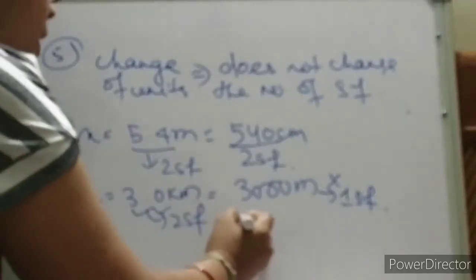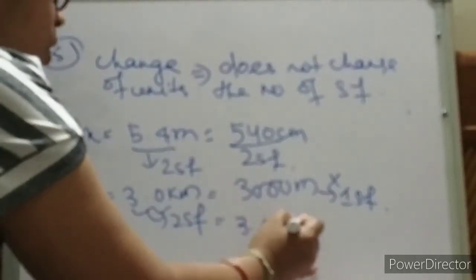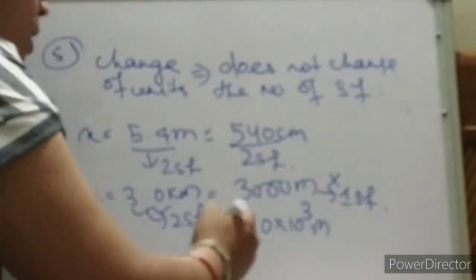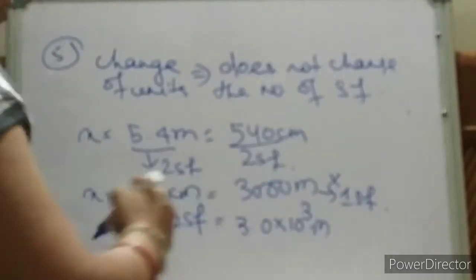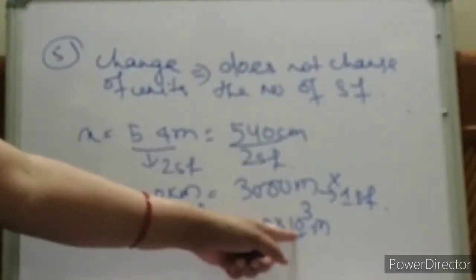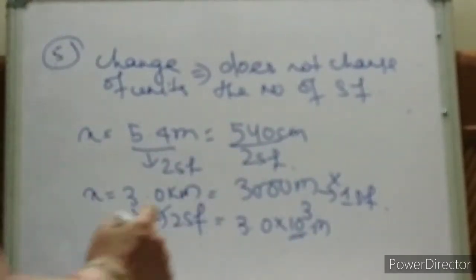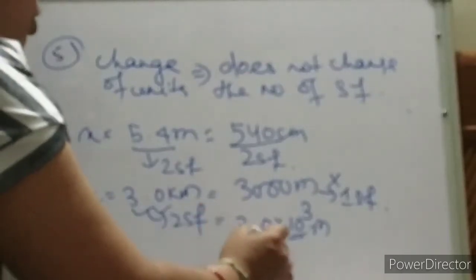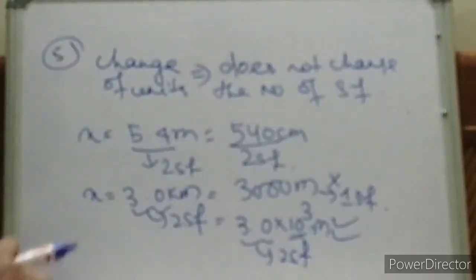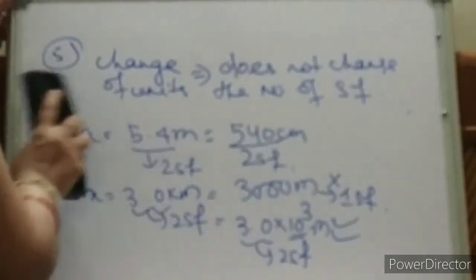So can we write 3.0 into 10 to the power 3 meter? Is it correct? Now how many? Only 2. This rule I am going to discuss right now. We will not consider it as significant digits. So 3.0. So again 2 significant digits. So it is correct. But this is wrong. Okay. Let us discuss this